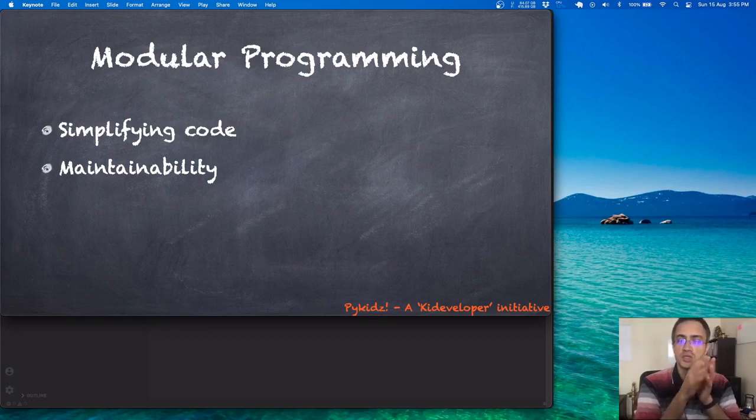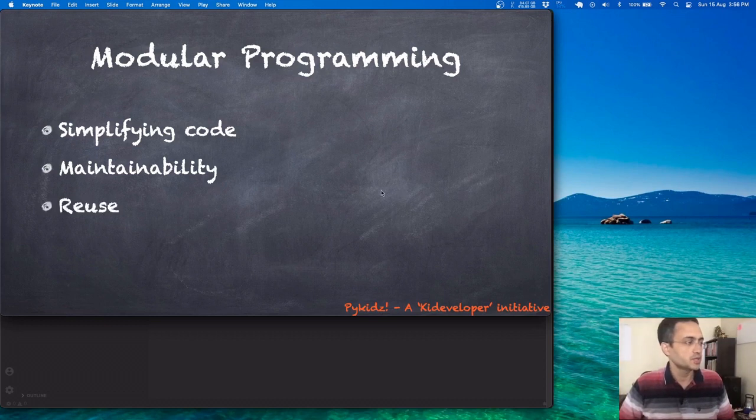If you do this, you and the others in your team can easily work with a big application without stepping on each other's toes. That is maintainability. Simplifying is when you write the code first, but maintainability is how you change later on.